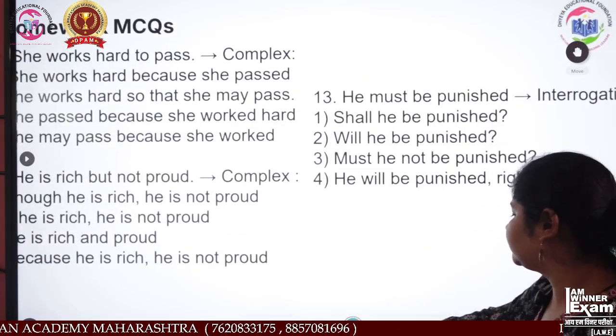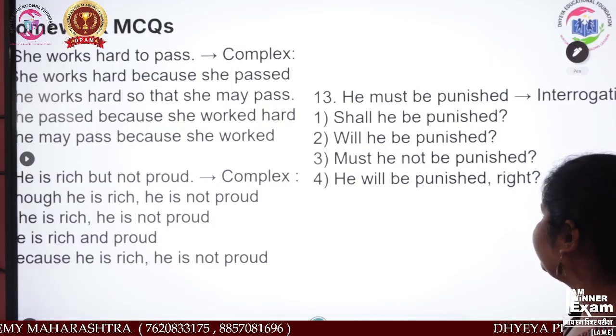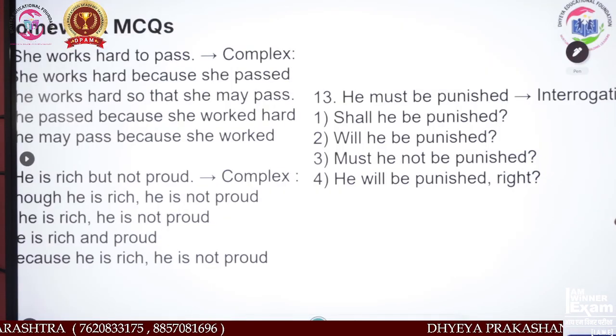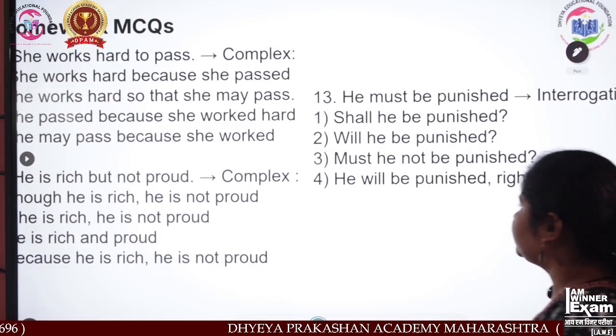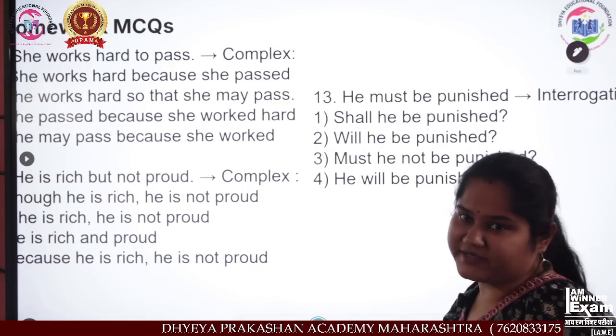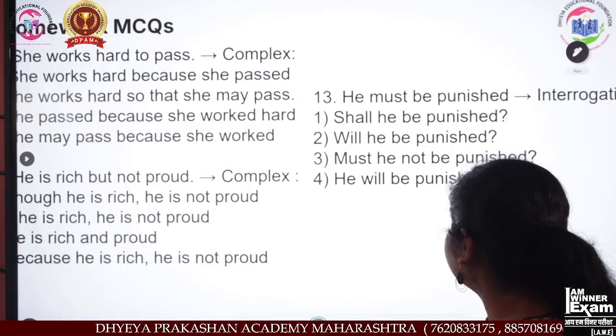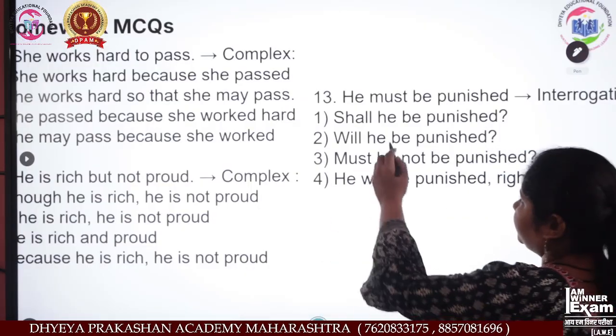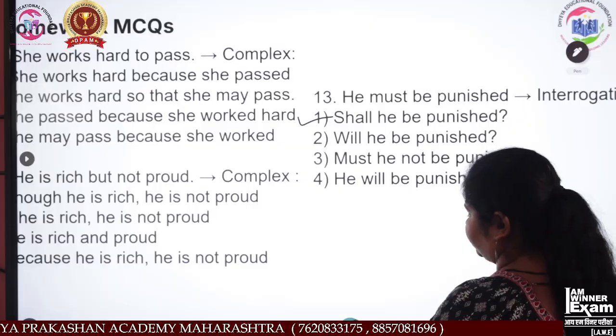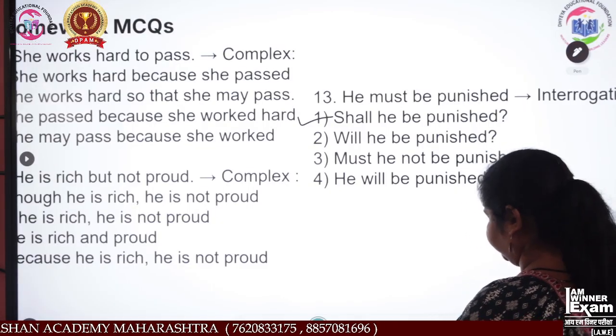He must be punished. Interrogative. Shall he be punished? Will he be unpunished? Must he not be punished? He will be punished. Which one is right? It's she. Shall he be punished? Okay.